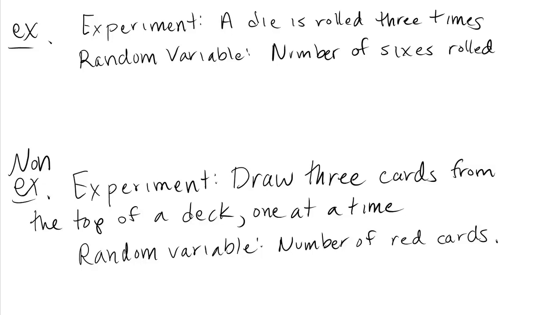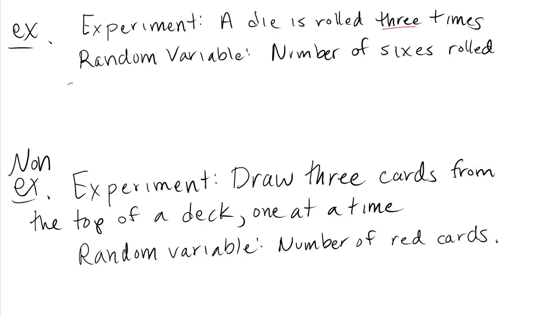So let's go through all of the different characteristics here. Are there a fixed number of repeated trials? Yes, we're going to roll the same die 3 times. Repeated trials, fixed number of trials. Secondly, can the outcomes be categorized into one of 2 types? Yes, you either roll a 6 or you don't roll a 6.